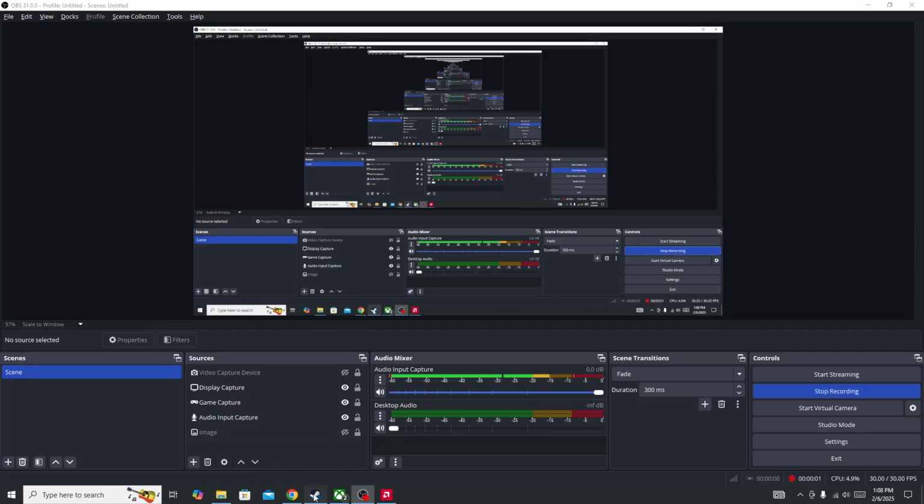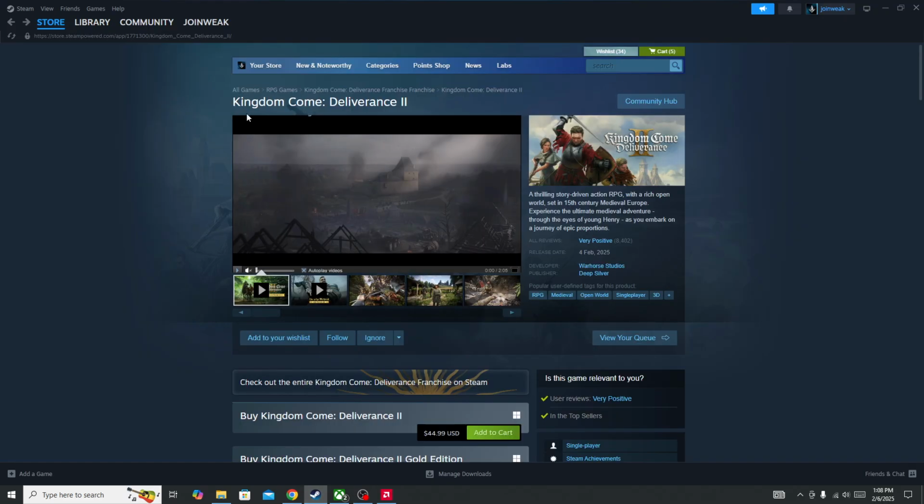Hello everyone. In this video, I'll be showing you how to fix if the Kingdom Come Deliverance 2 game is not starting on your device. So the first thing you need to do to fix this type of issue, simply click on the Windows icon and then restart your device. Once you restart it, then go back to Steam and click on the play button and check whether the issue is fixed or not.